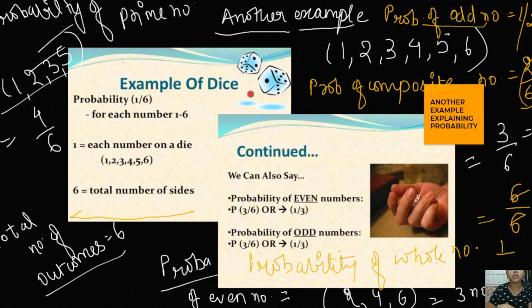Similarly, another type of question that arises in probability is the examples of cards. Okay, so in that particular case you need a certain bit of knowledge of cards, like what is an ace, what is a diamond, what is a spade. You have to know what heart, spade, diamond and club are.